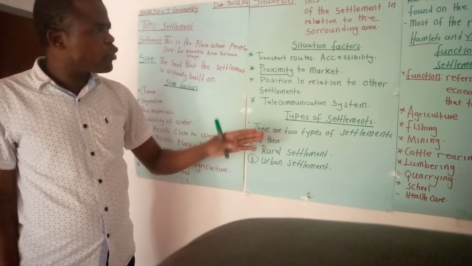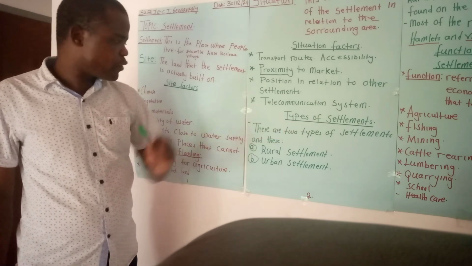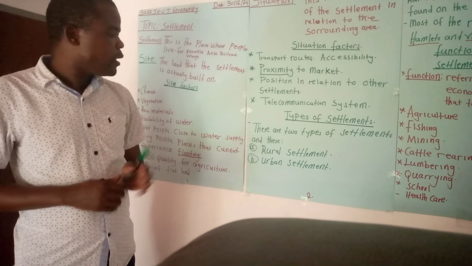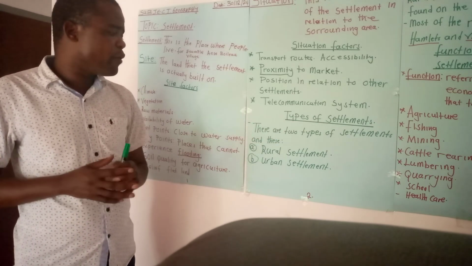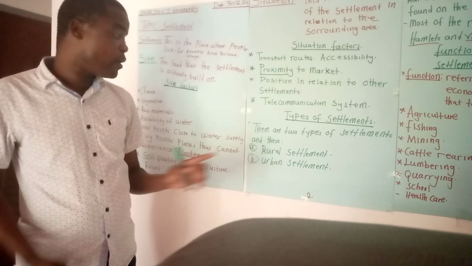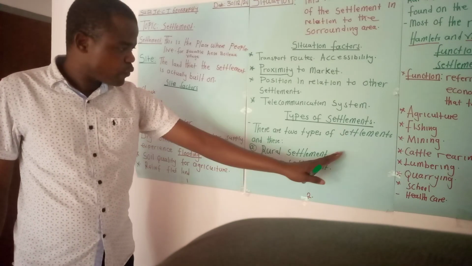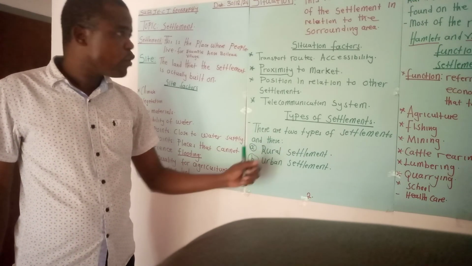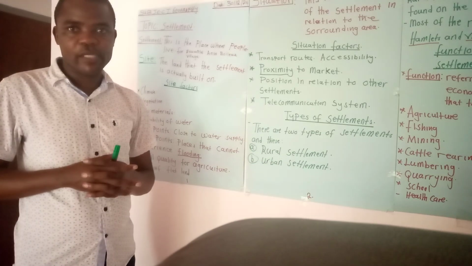We are also going to look at the types of settlements. There are two types of settlements, and these are: one, we have rural settlement; two, we have urban settlements.